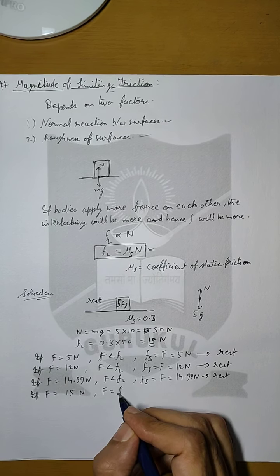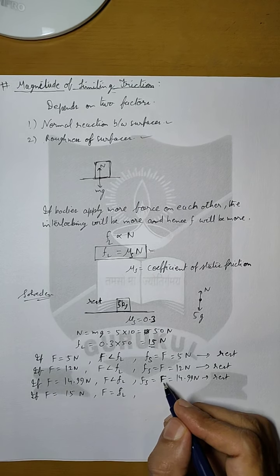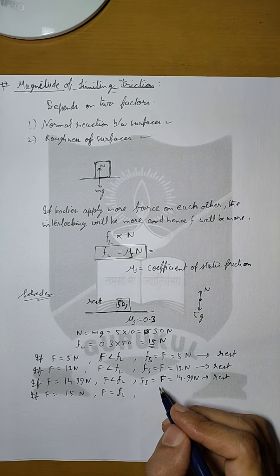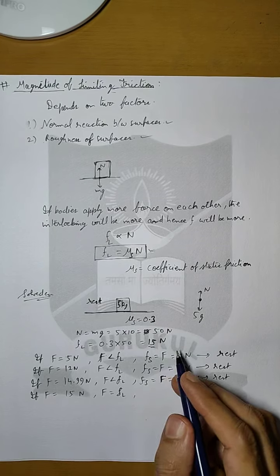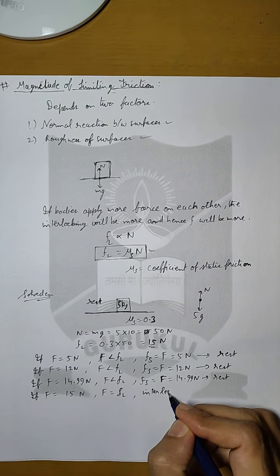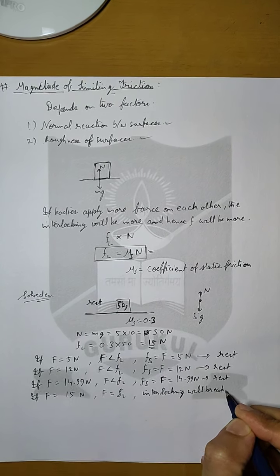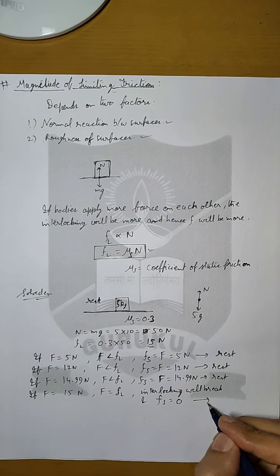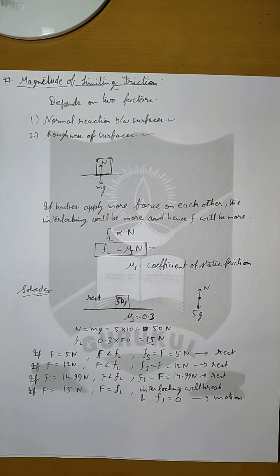then in this case, now the external force is equal to limiting friction. Now the static friction will not be able to be equal because it is the maximum limit. So it will not be able to become equal to the external force, and in this case the interlockings will break. We can say interlocking will break and static friction will become equal to 0 and the body will start moving. So there will be motion.